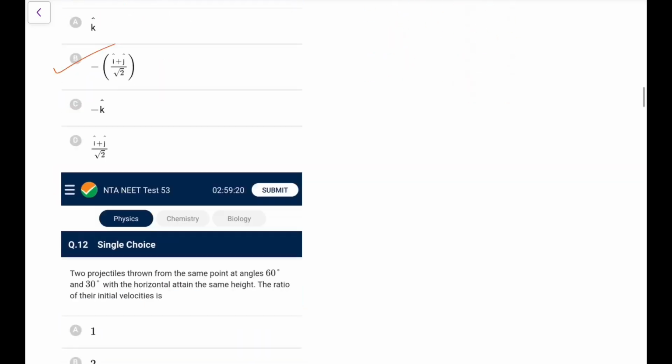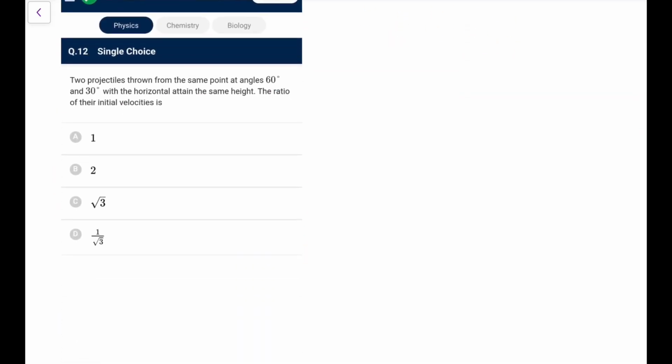So that means this vector is pointing towards the third quadrant. So both will be negative. The i cap component will also be negative, and the j cap component will also be negative, 45 degrees. So I can directly write it as minus cos 45 i cap minus sin 45 j cap. That is going to be the unit vector in the direction, which is minus 1 by root 2 i cap minus 1 by root 2 j cap. So I'll go for option B. Just remember, it's an electron. If it was a proton, the answer would have become D.